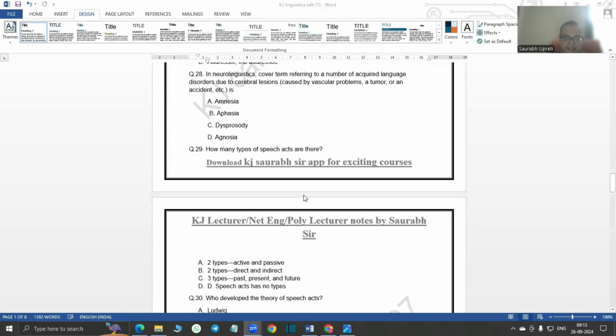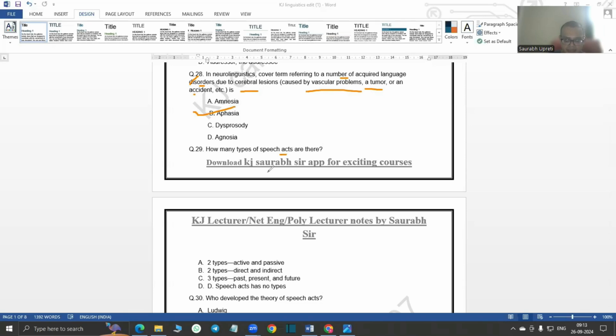Question 28 is there. In neurolinguistics, cover terms referring to a number of acquired language disorders due to cerebral lesions, that is caused by vascular problems, a tumor, or an accident in the brain. So that is aphasia.